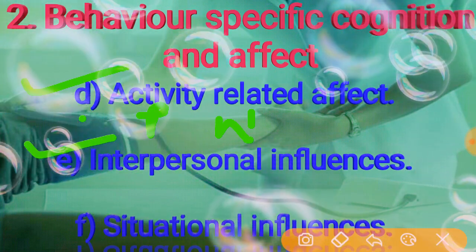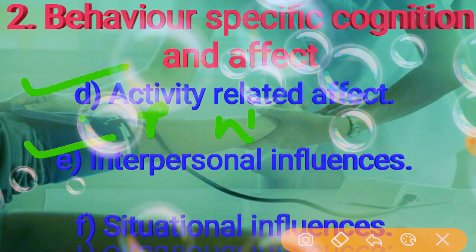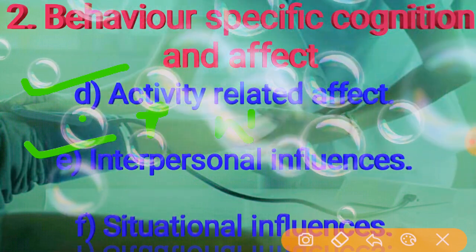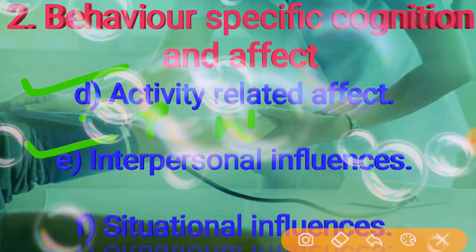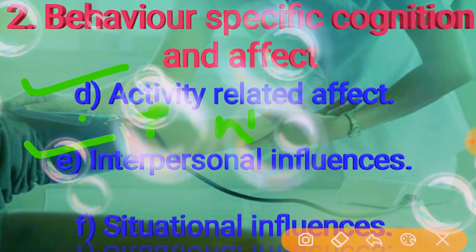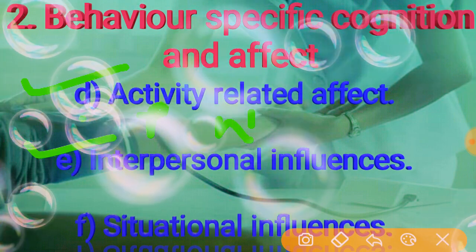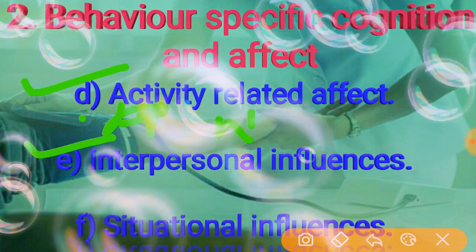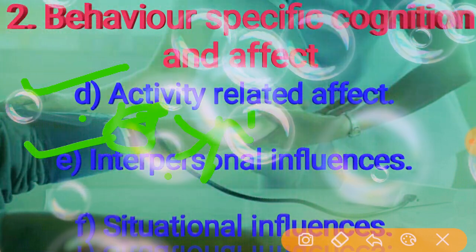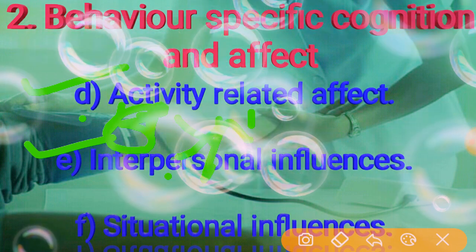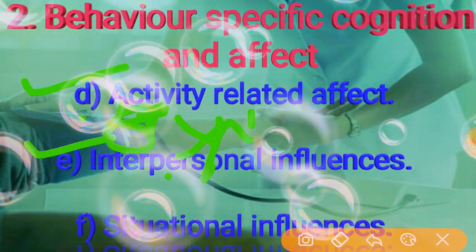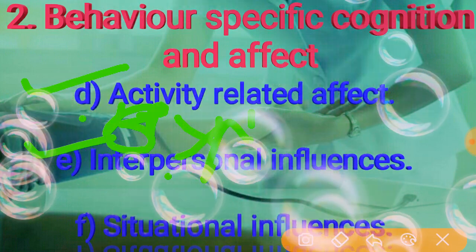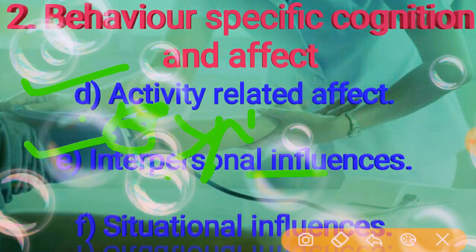Then coming to the fifth one, interpersonal influences. Interpersonal means there should be an interpersonal relationship between one person and another. So in developing this kind of health promotion model, there should be interpersonal influences. Interpersonal influences mean the person's perceptions concerning the behaviors, attitudes, beliefs, and also some types of traditions or customs. Those included are family, peers, and healthcare providers, which are the interpersonal sources.